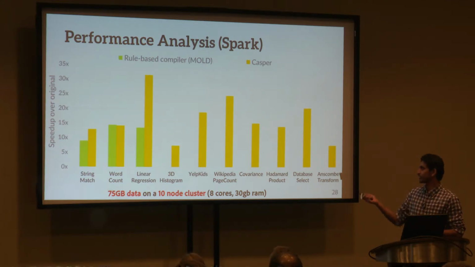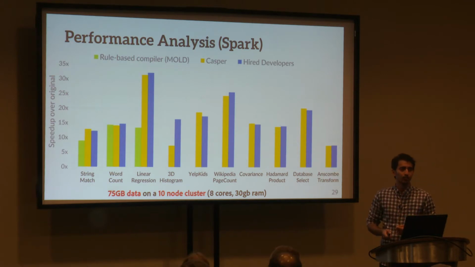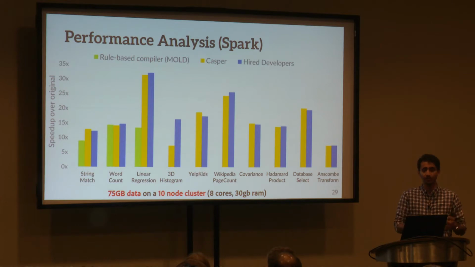So for a more satisfying comparison, we hired 3 freelancers from an online platform, and we had them translate all this code manually. So now this graph shows the speed up obtained over the sequential programs by both the hired developers and our automated tool. And as you can see, in most cases, the performance difference is very negligible. There are some cases like the 3D histogram where they exploited some knowledge about the domain or some knowledge about the specific algorithm to make it more optimal.